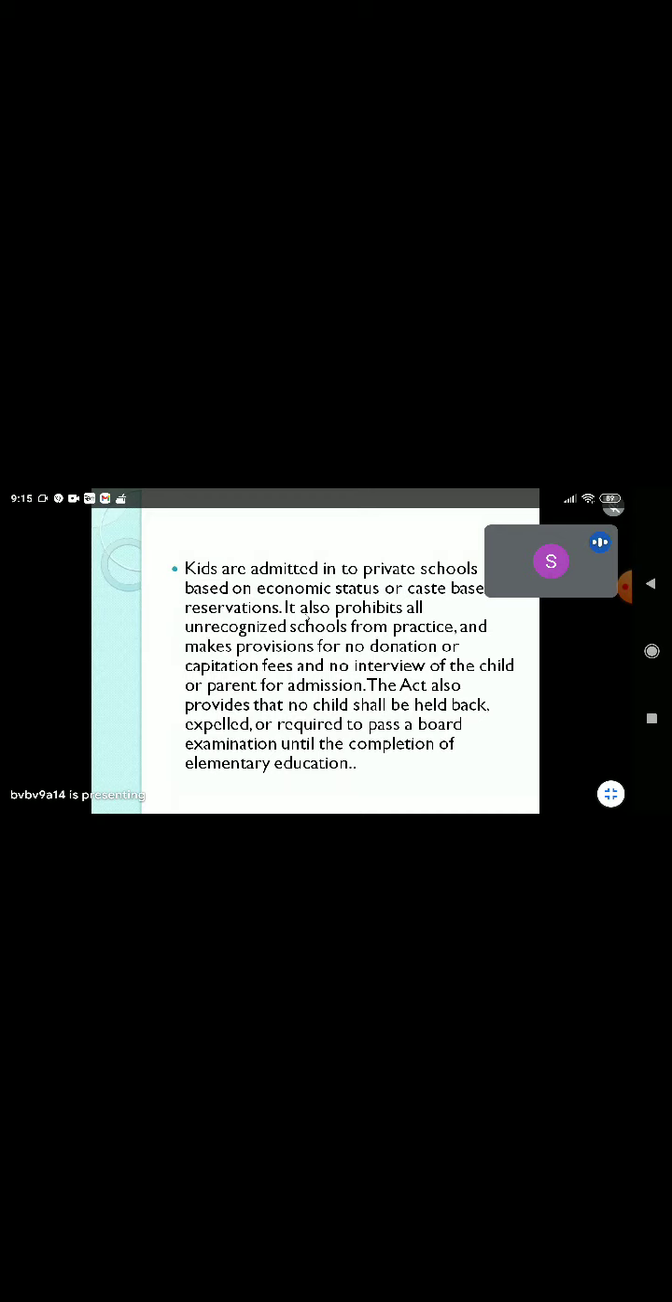Kids who are admitted in private schools based on economic status or caste-based reservation. It also prohibits all unrecognized schools from practice. And no student must be taken on the basis of the donation they give, or no student can be held back or expelled.